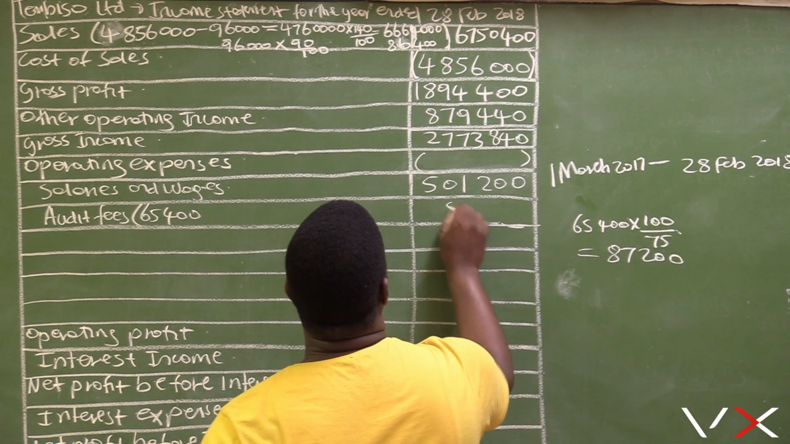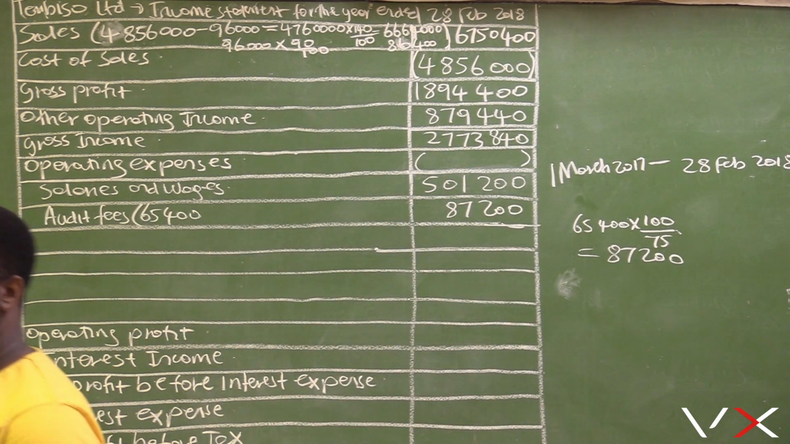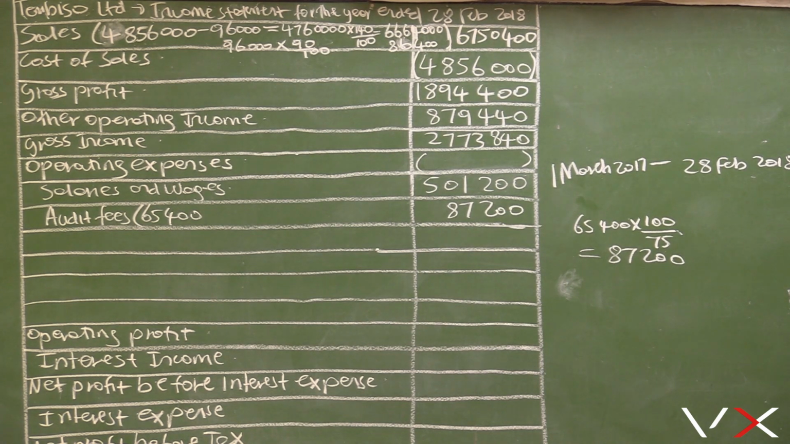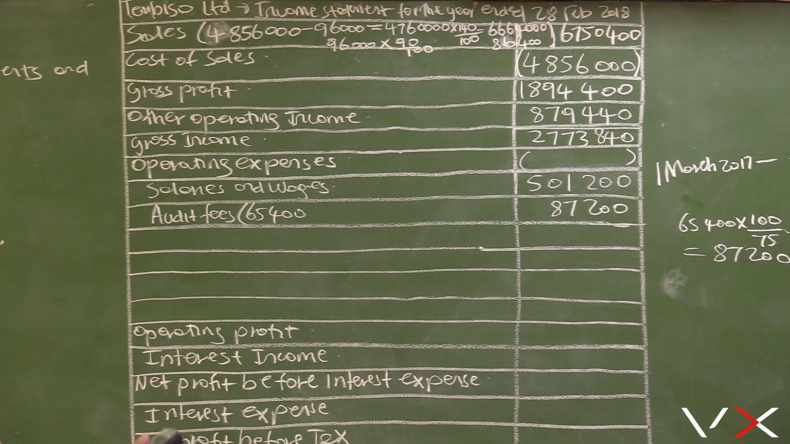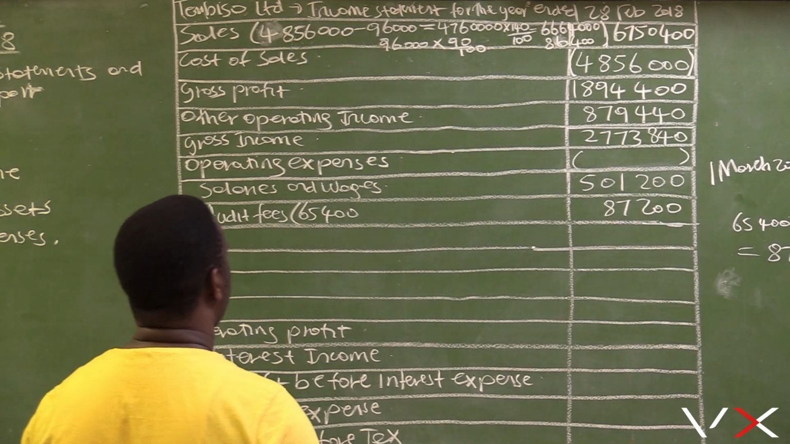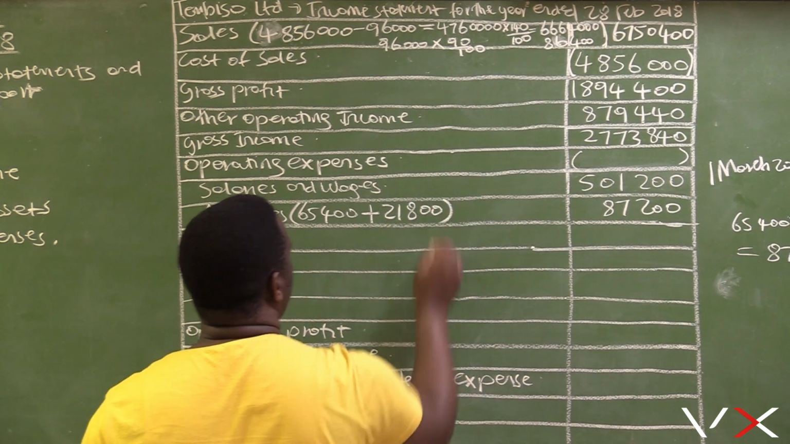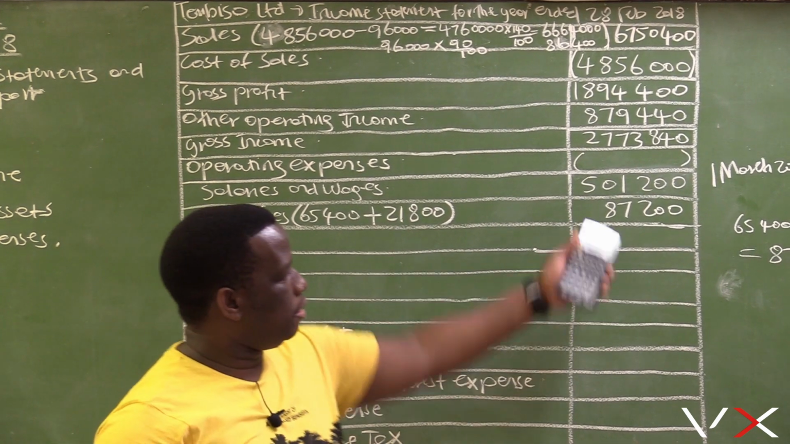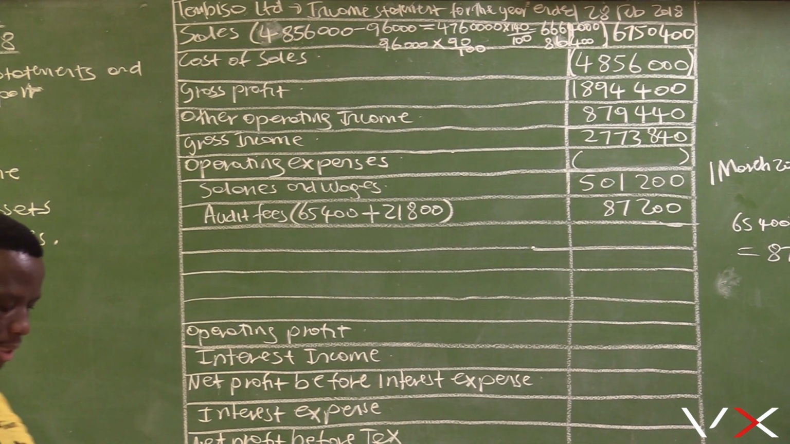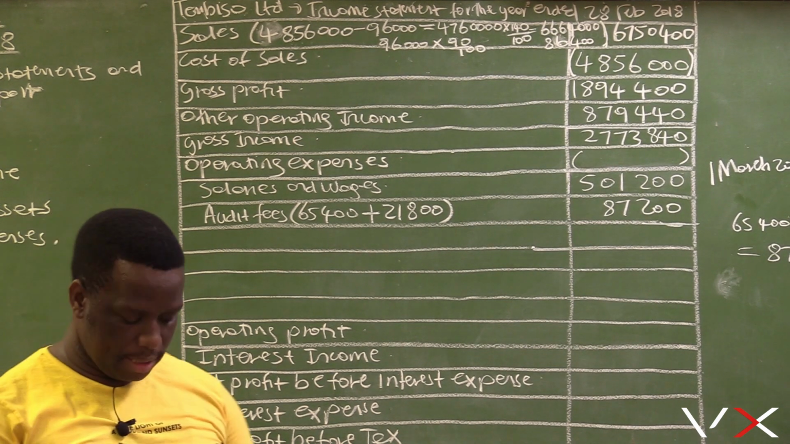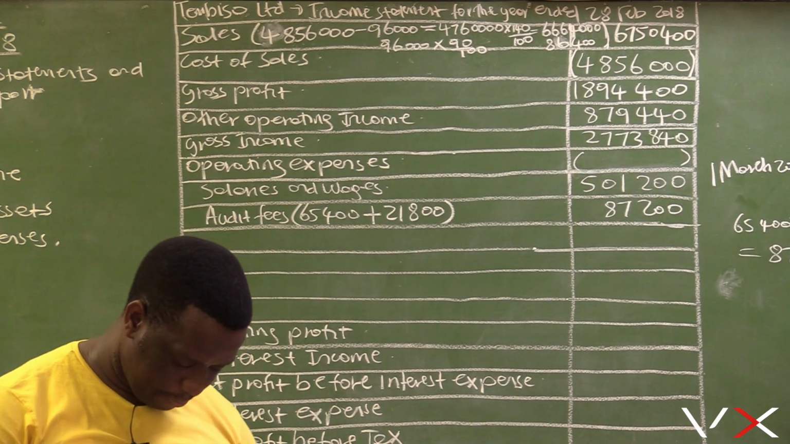So the correct amount is supposed to be 87,200 for audit fees if it is 100%. So 87,200 minus the 65,400 that has been paid, so only 21,800 still needs to be paid. So we still need to add 21,800 here, so that it will then give us 87,200, which is 100%. Because if only 75% was paid, we need to pay 100% audit fees.